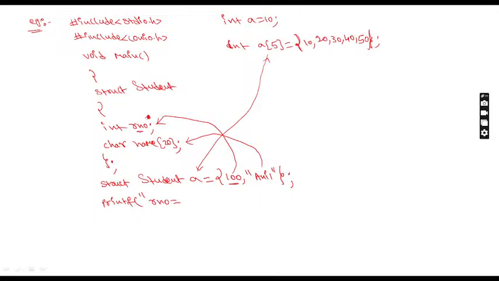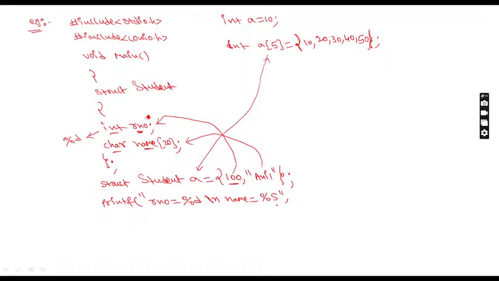100 is which data type? Roll number is nothing but which data type? Integer. An integer value can be represented with which format specifier? Percentage d. So roll number and slash n. Slash n is nothing but new line. Now you want to display the name also. Name is equal to. Tell me, name is which variable? Character variable. You are not displaying one letter, you are displaying a name, which is a group of letters. So you can write percentage s.